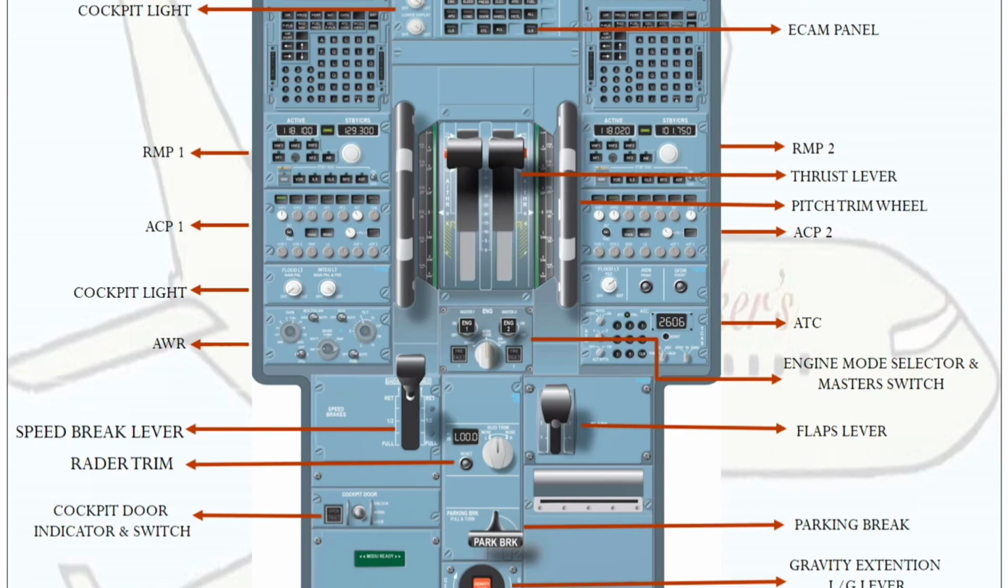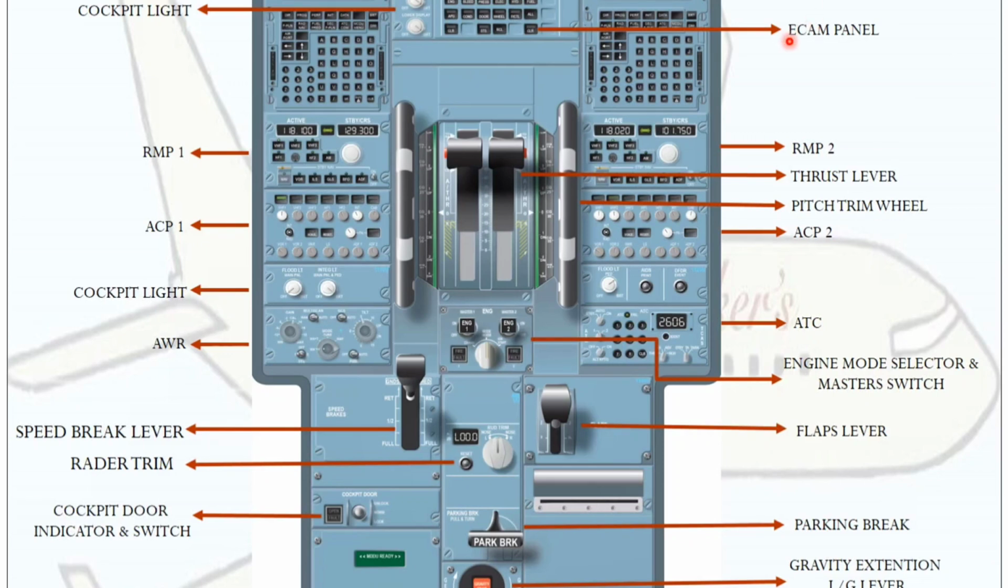Next one is the switching panel. Normally this panel should be in the 12 o'clock position, and if any DMC, display management computer, or IRS, ADIRS, fails, we can switch to standby equipment.